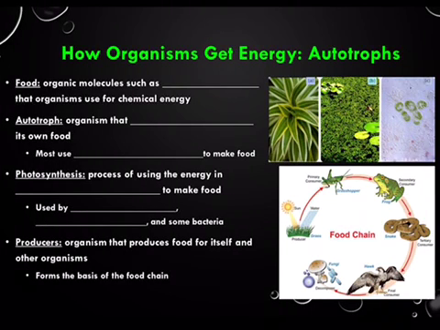So how do organisms get energy? There are two types of organisms, either autotrophs or heterotrophs. And both of them require food, which is any type of organic molecule, such as glucose, that organisms use for chemical energy. An autotroph is an organism that can make its own food, and most will use photosynthesis to do this.